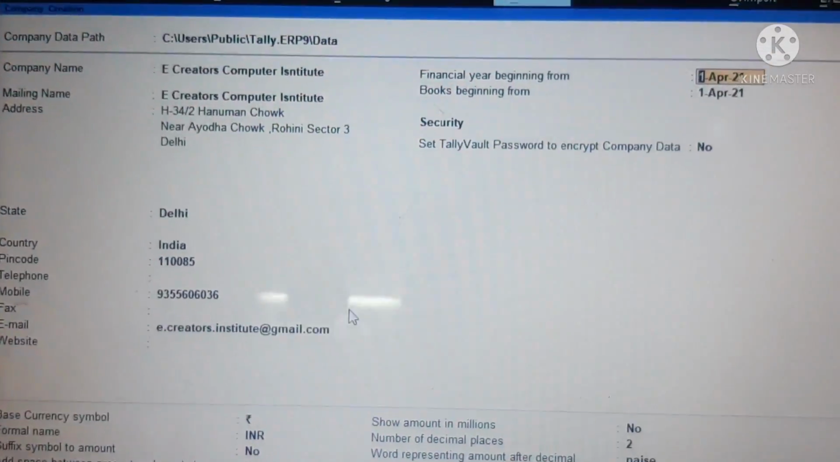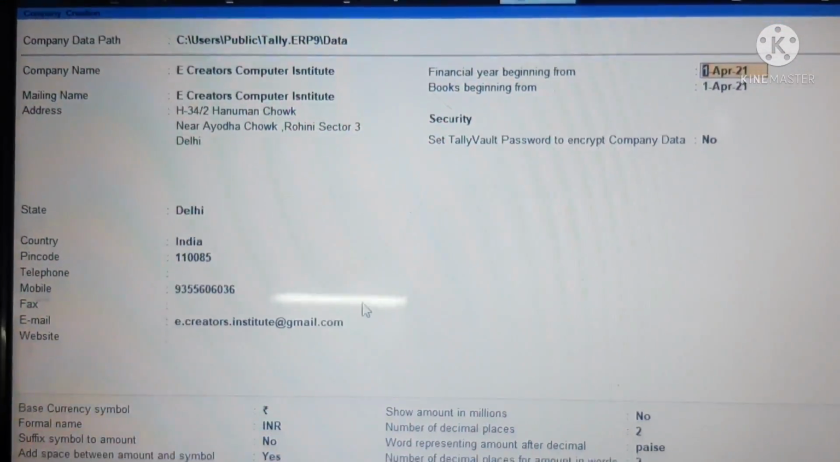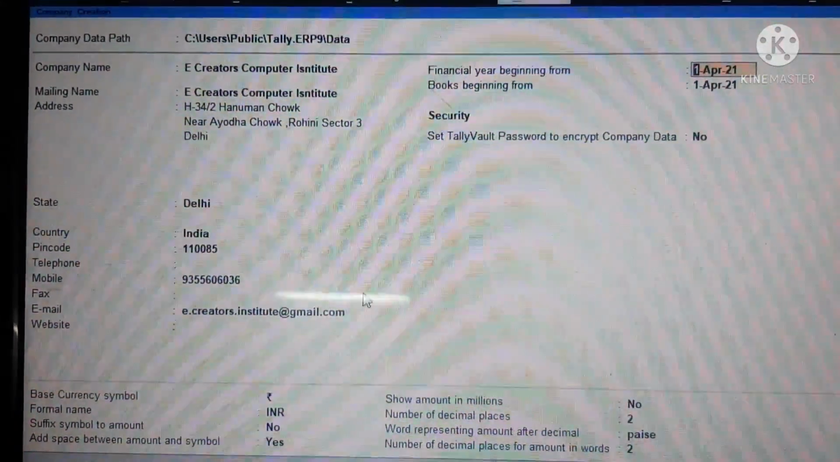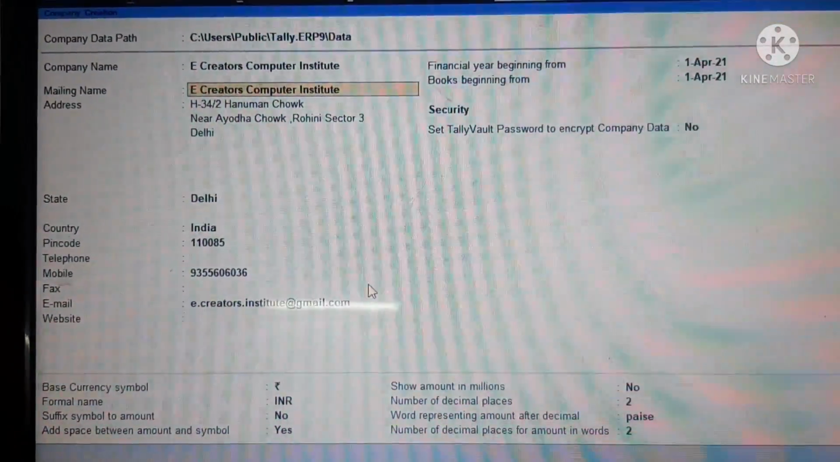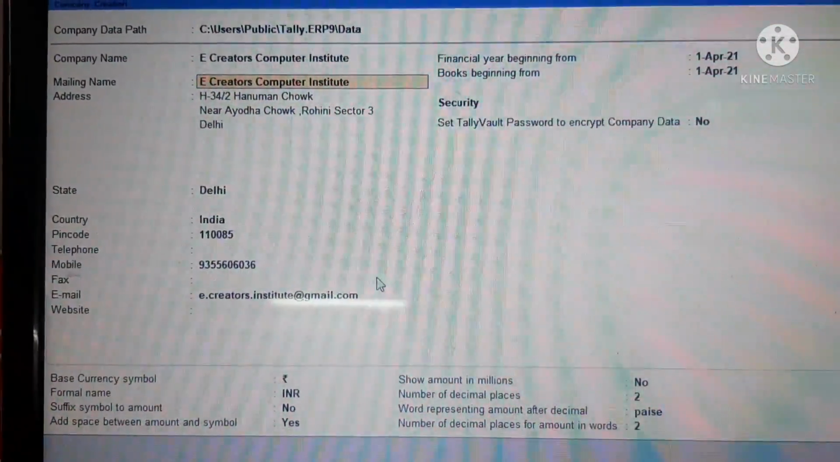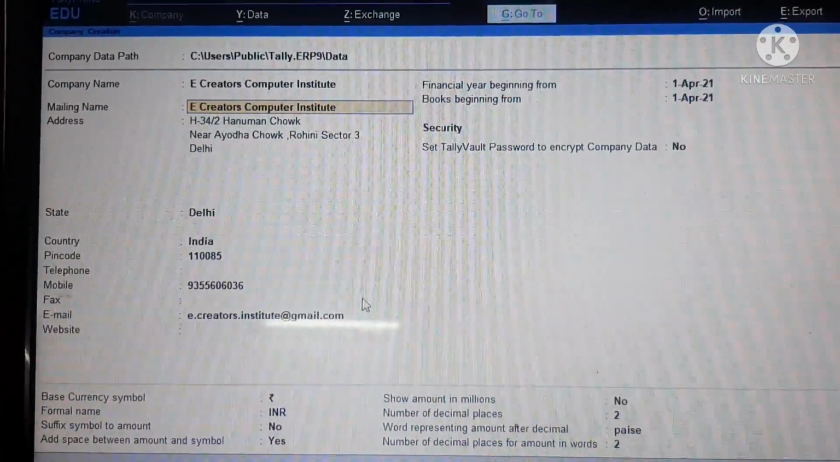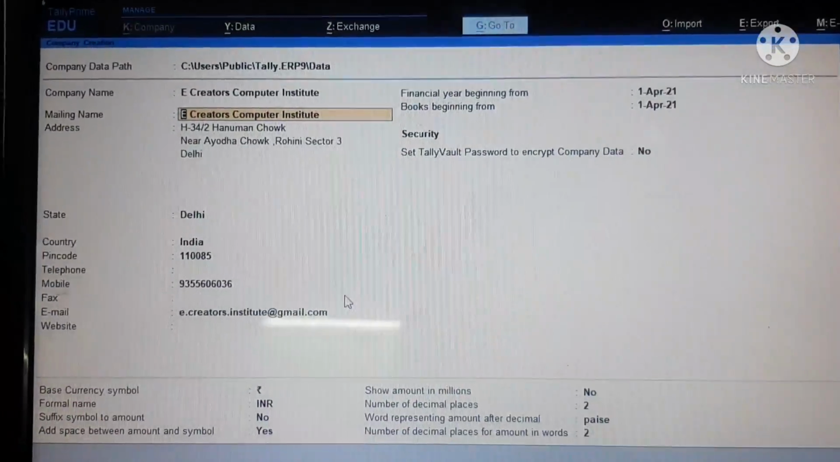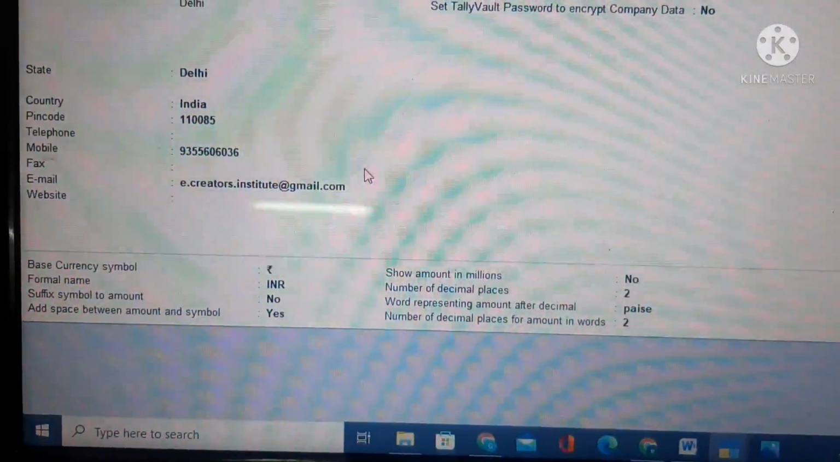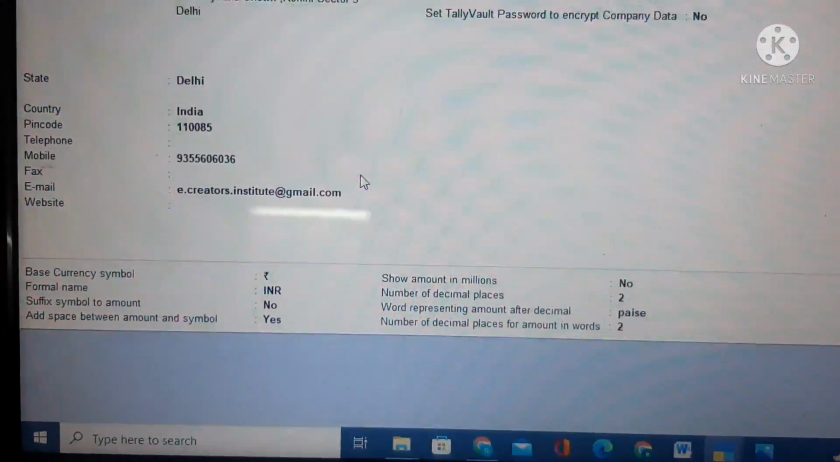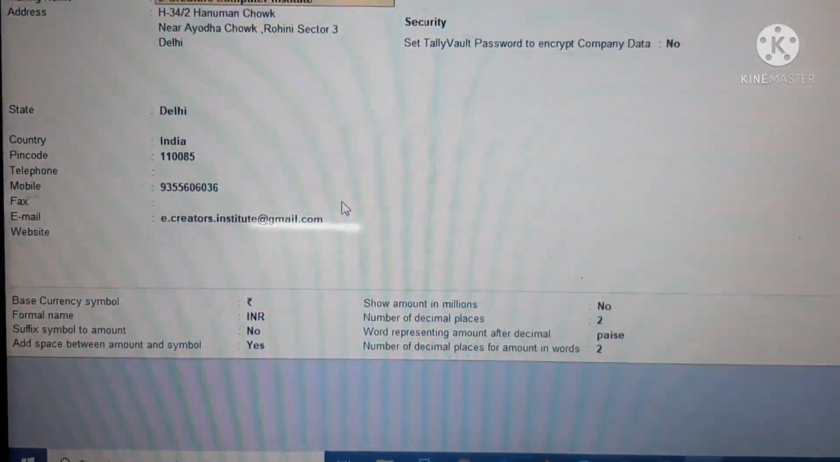So here you can see that we have filled in all the data of eCreators Computer Institute. I have created the company with the name eCreator Computer Institute. Then you have to fill in all the complete data that I have filled. And you can see here base currency symbol, formal name. These are all descriptions in which you are going to deal.